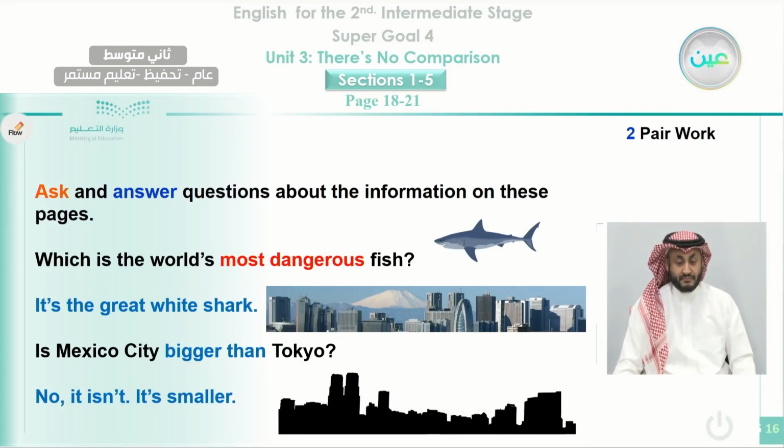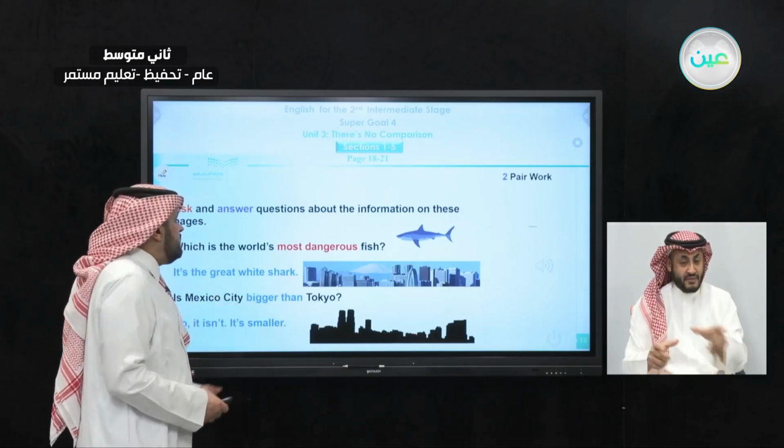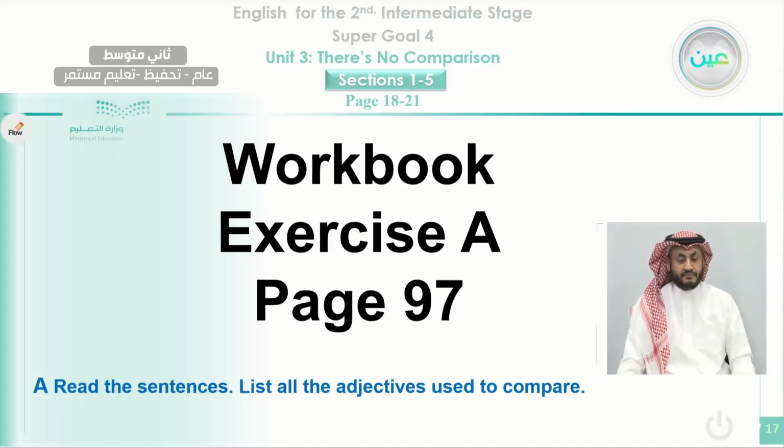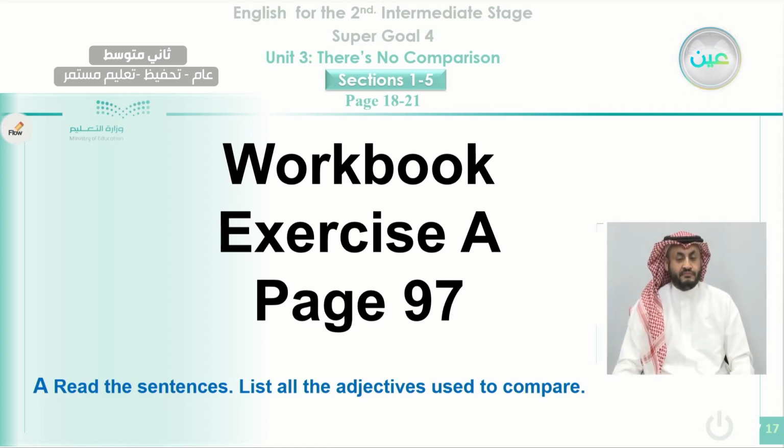And you notice here you can do the same with a classmate or with a member of your family using the comparative and superlative forms. Now, workbook exercise A on page 97. If you go there, you can apply what you learned about these pieces of information, and also you can do some reading. You will read sentences and list the adjectives used to compare.